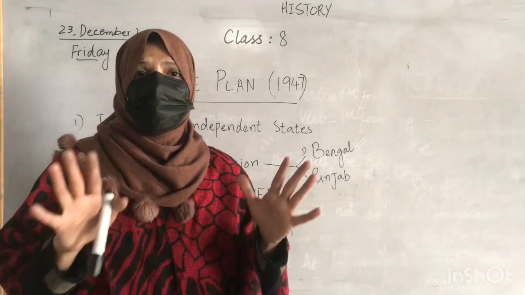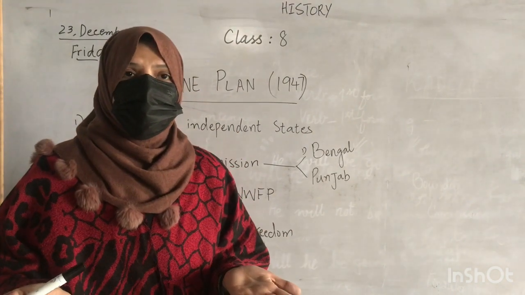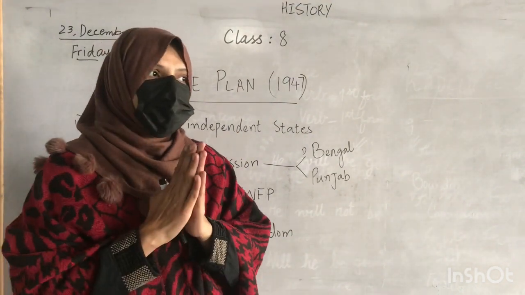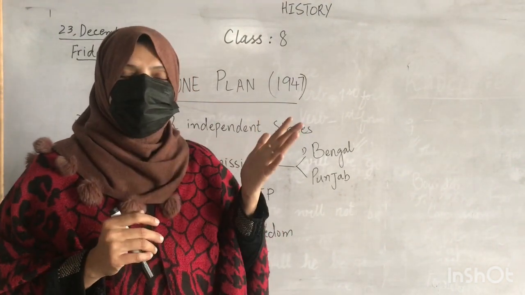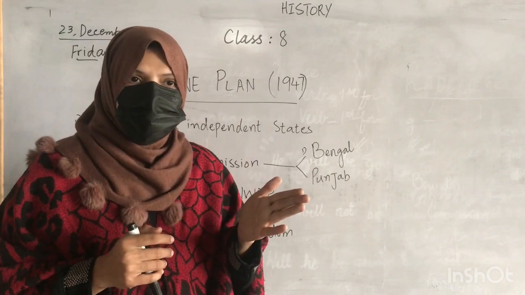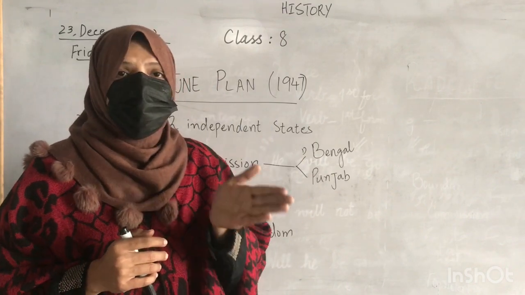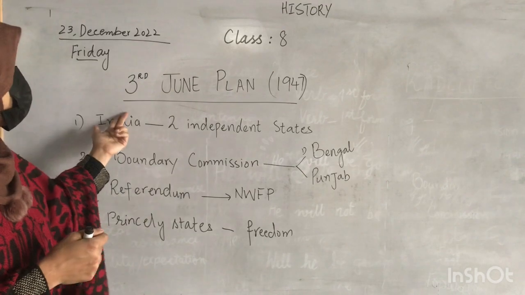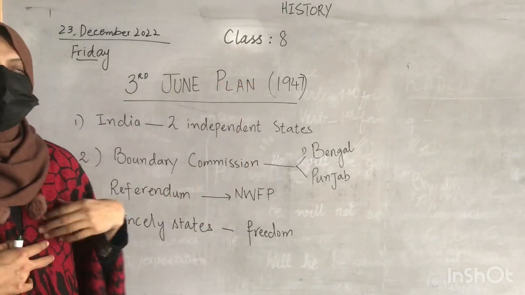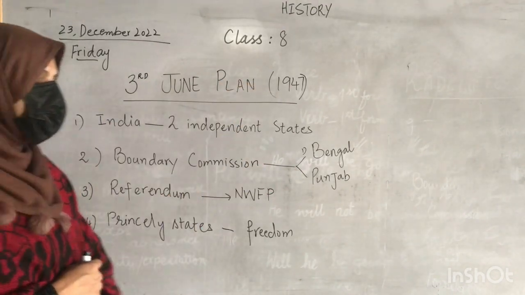So students, this was about the last lesson. Now just make a mind map that the cabinet mission came in 1946, and now we are moving towards the 3rd June Plan of 1947. Okay, now what happened?